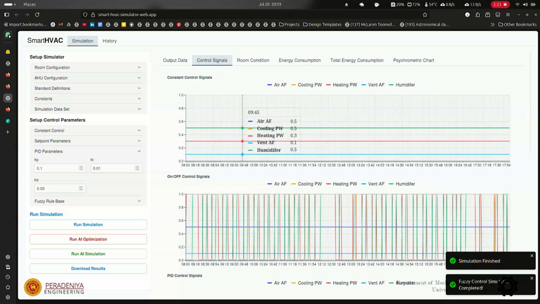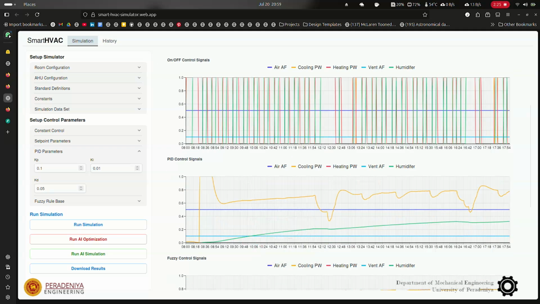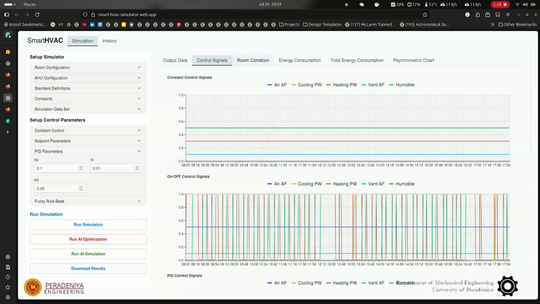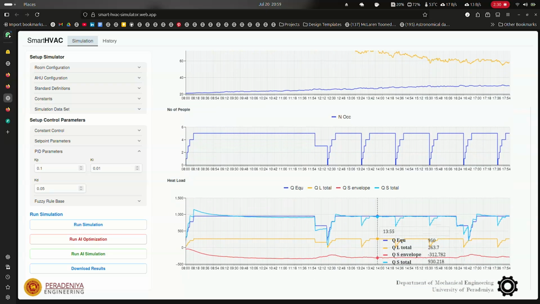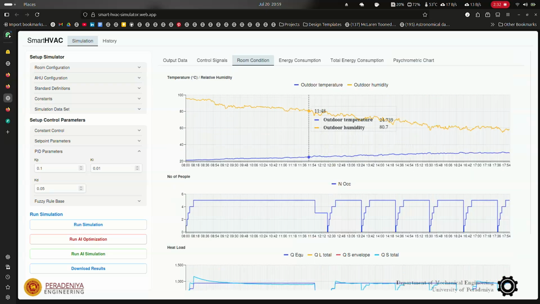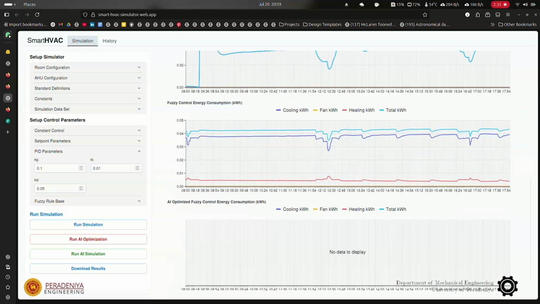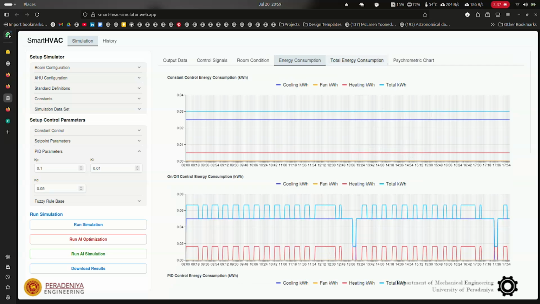The constant, on-off, and PID controllers function in their standard form, acting based on fixed logic without learning. For the traditional fuzzy controller, we defined a basic rule set manually. These results are shown in light blue on the simulation graph.